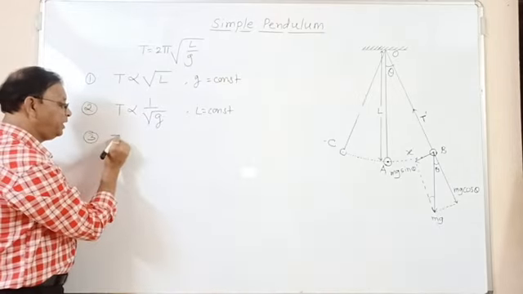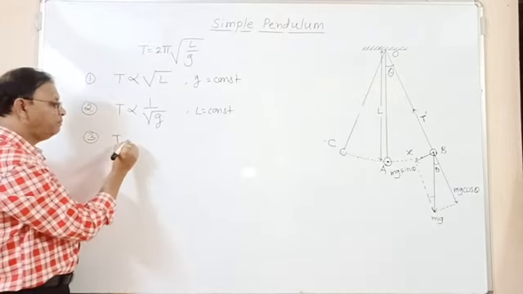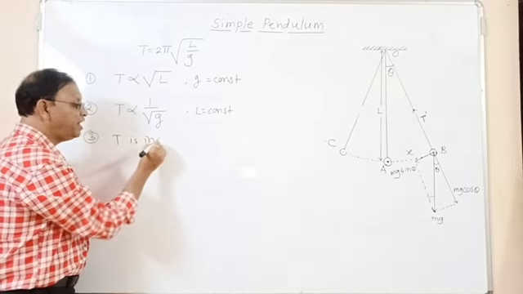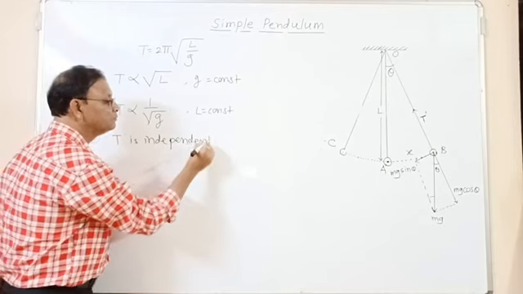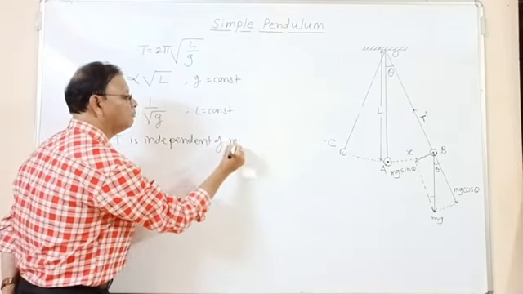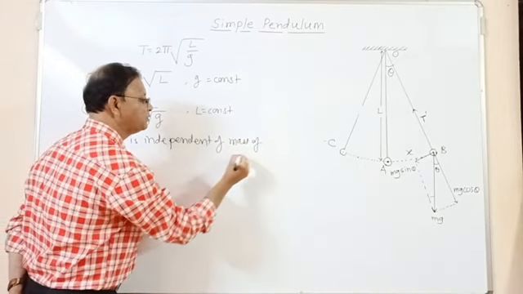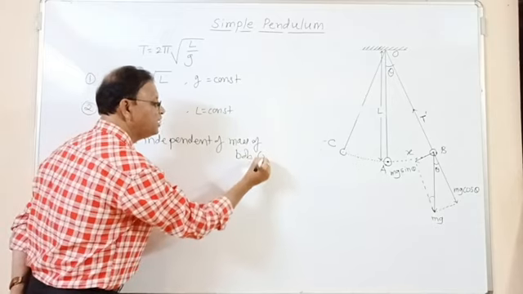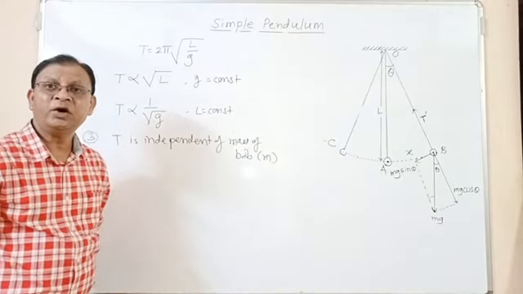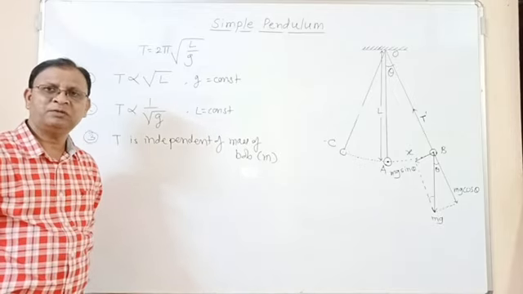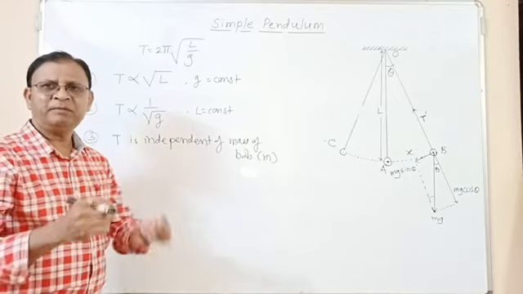So the period of a simple pendulum is independent of the mass of the bob, that is small m. Whatever may be the mass of the bob.